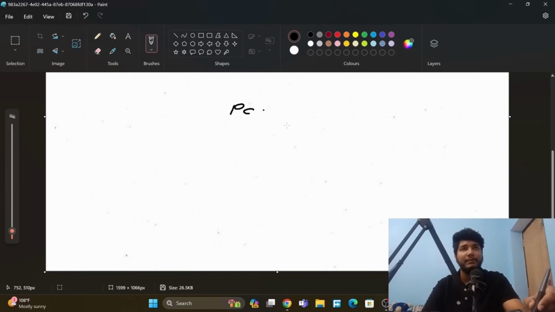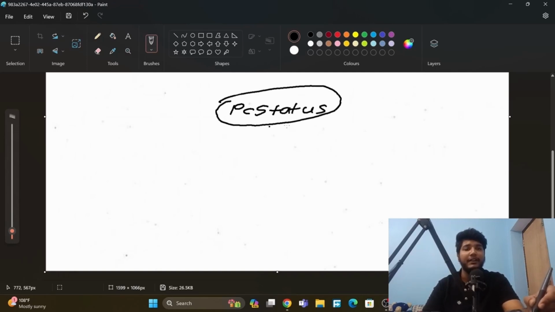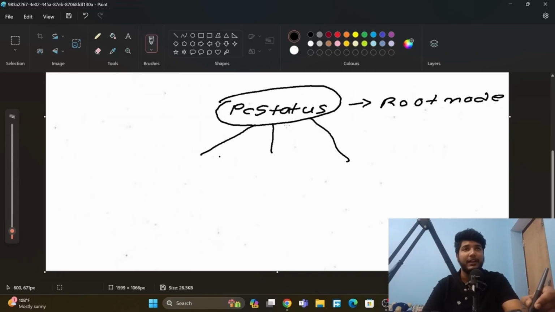We will call it PC status. So this is called the root node. We draw it by drawing a circle like this or a rectangle, either way. This is the node from which everything is connected. Root node. And here edges will go like this, like this, and like this. So here it will be on PC status: if the person already owns the PC, or if he does not own one, or he has rented the PC.